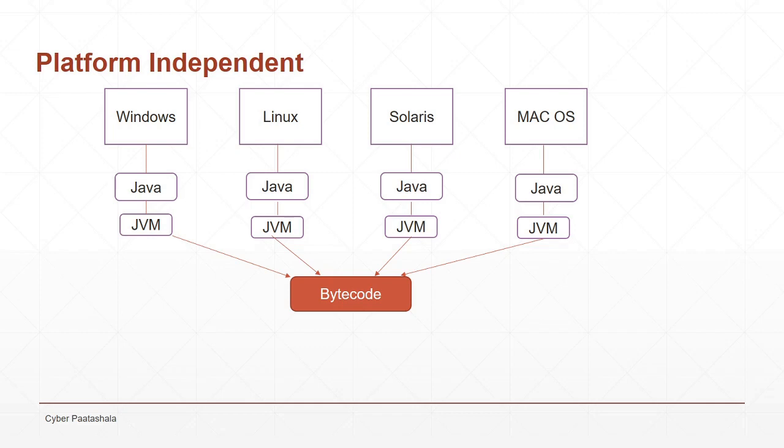When you write a Java program, initially it is saved as a .java file. After compilation, that .java file will be converted into a .class file, which contains bytecode. This bytecode can be understood by each JVM. So when you write a Java program in a Windows operating system, it can be understood by a JVM under a Linux operating system. This is how Java achieves platform independency.